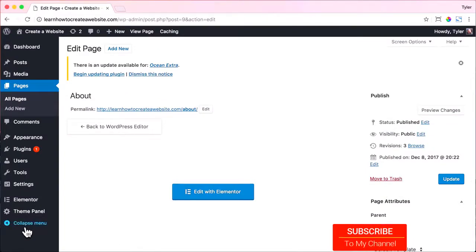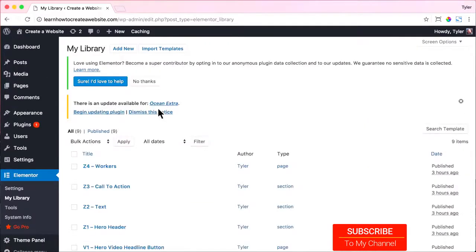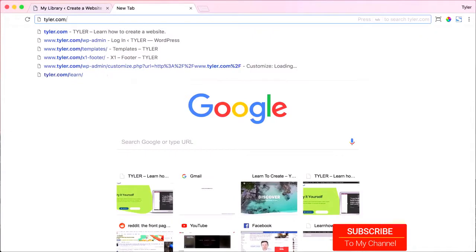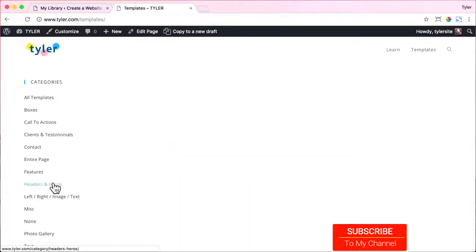The next page that we want to make is a services page. Of course, this can be any page that you want. So let's go to Elementor and let's go to My Library and let's find some services templates to put on our page. So again, we can go to tyler.com, that's tyler.com, and we could just go to /templates. Save us some time. And let's go to headers and heroes.